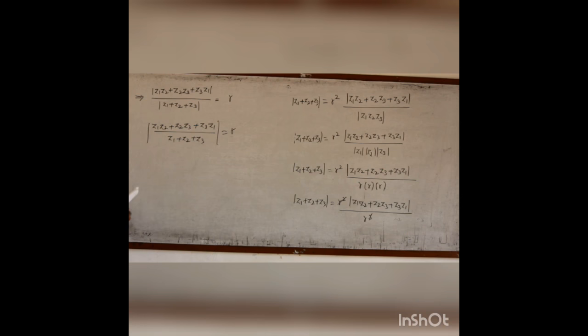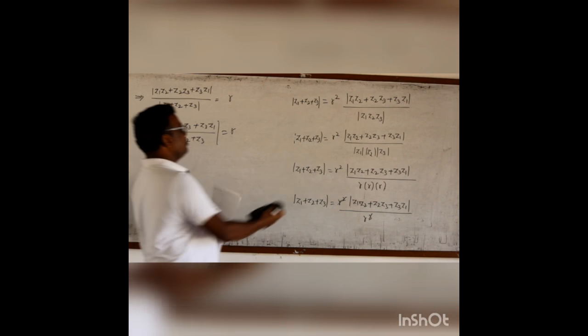With that, example 2.15 is over. Now we shall go to example 2.16.